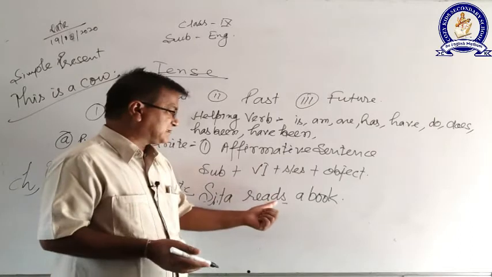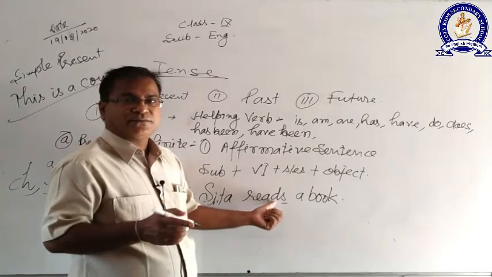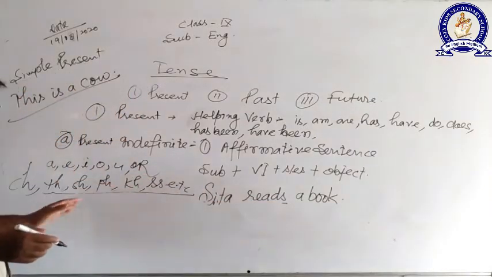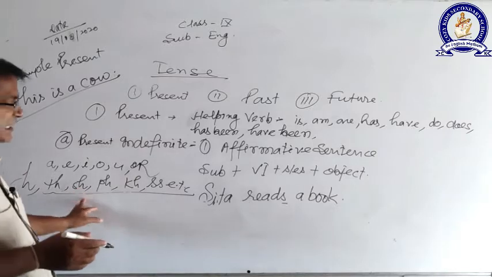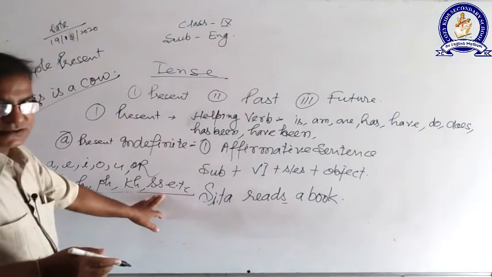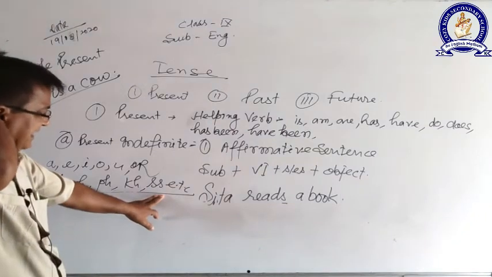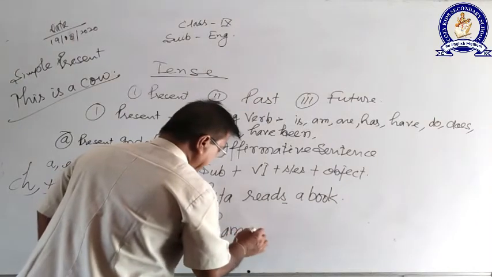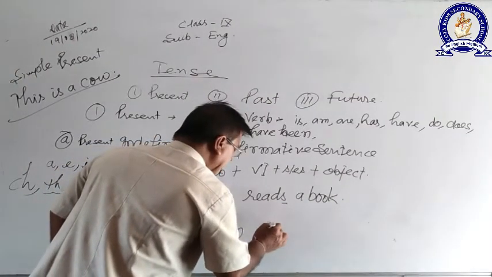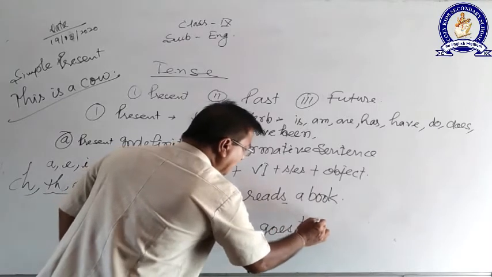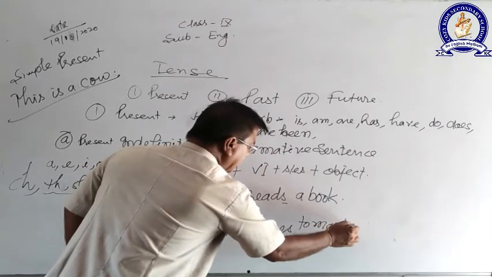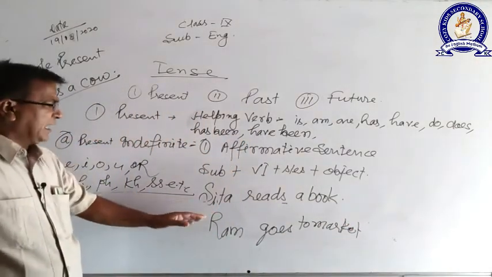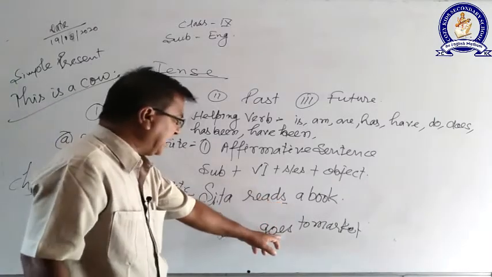depends on the last letter of the verb. If the last letter of the verb is either a, e, i, o, u, or ch, th, sh, ph, kh, double s, then only we will be adding es. For example, I am writing here: Ram goes to market. Now look here. Ram is the singular subject. Sita is the singular subject. Here I am using s. Here I am using es.